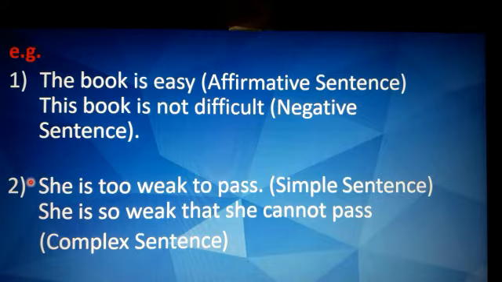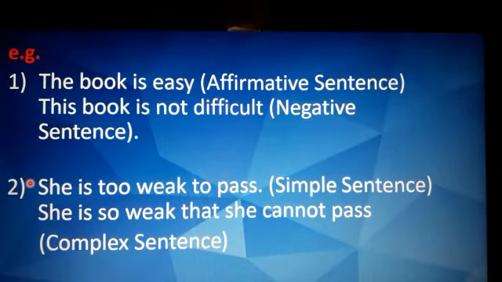And then the simple sentence has been transformed to a complex sentence. In this way, she is so weak that she cannot pass. Now a complex sentence is a sentence that contains an independent clause and one or more dependent clauses. Here, she is so weak is a complete sentence. It is a principal clause, and that she cannot pass is a dependent clause, and it is dependent on the principal clause. So here this simple sentence has been transformed to a complex sentence by just adding so. She is so weak that she cannot pass, and more of it we will be doing in the first form of transformation of sentences.